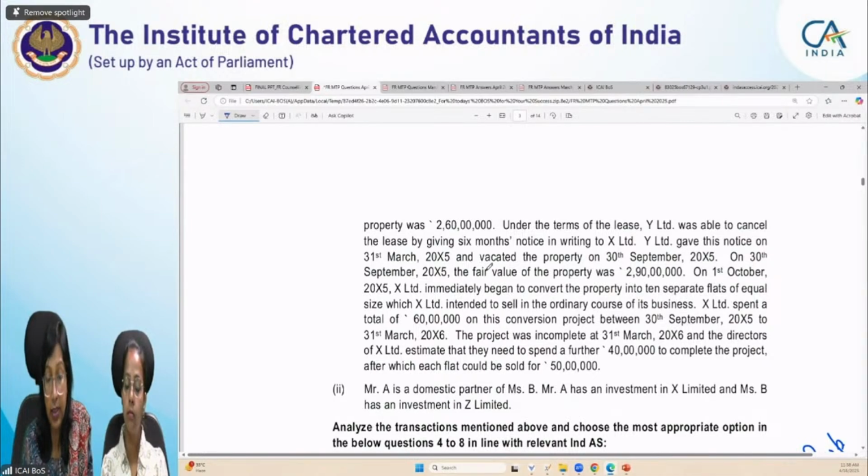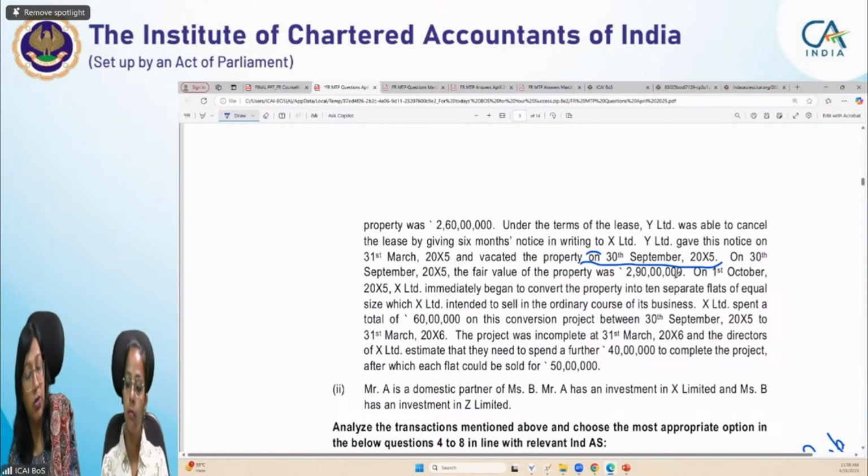Under the terms of the lease, Y Limited was able to cancel the lease by giving 6 months notice in writing to X Limited. Y Limited gave this notice on 31st March 20X5 and vacated the property on 30th September 20X5. We read this date in the MCQ, sorry, MCQ 4. So we have to take care of this. Y Limited gave this notice on this date. On 30th September, the fair value of the property was 2 crore 90 lakhs. Okay, then we moved on to 1st October. Sorry, we are not there for 1st October. We stopped here.